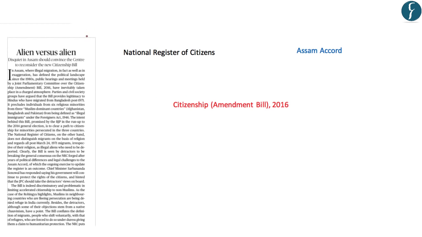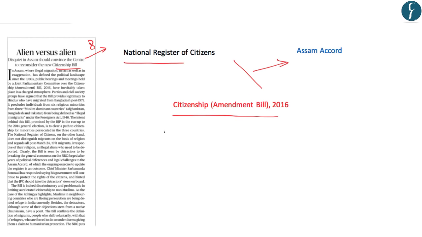The next news appears on page number 8. The news reads "Alien versus Alien: Disquiet in Assam should convince the Centre to reconsider the new citizenship." Now, this news pertains to certain differences in the National Register of Citizens, or NRC, as well as the Citizenship Amendment Bill 2016, with respect to the Assam Accord. Let's understand this entire issue collectively.